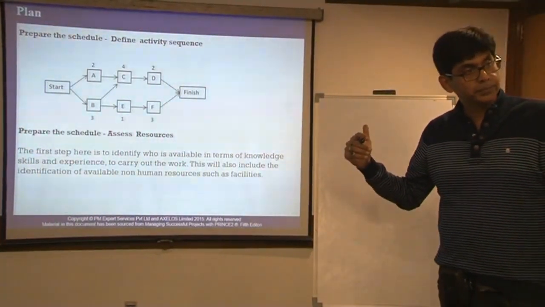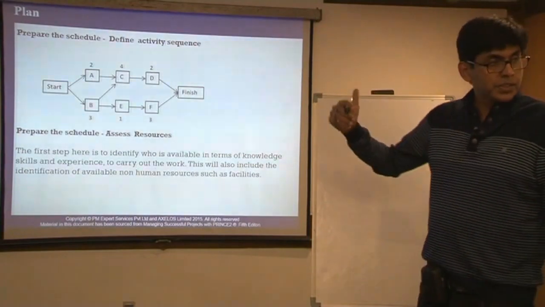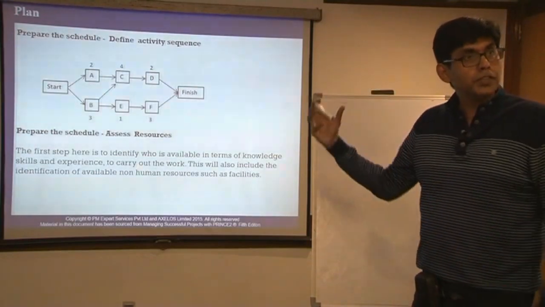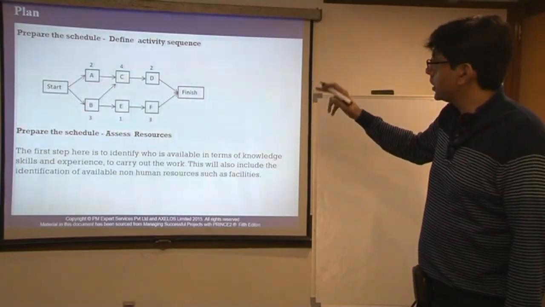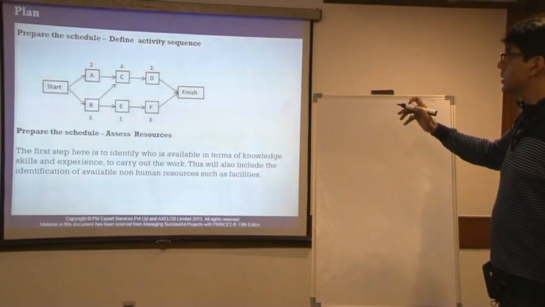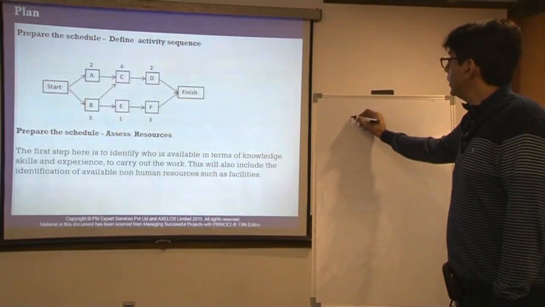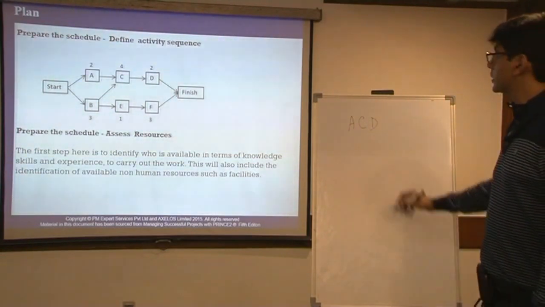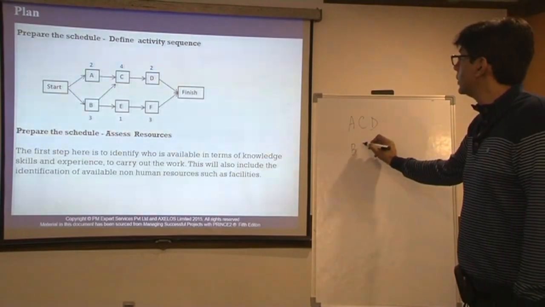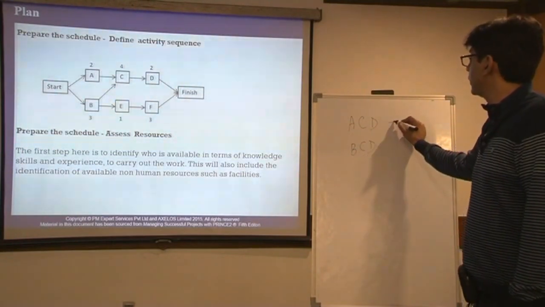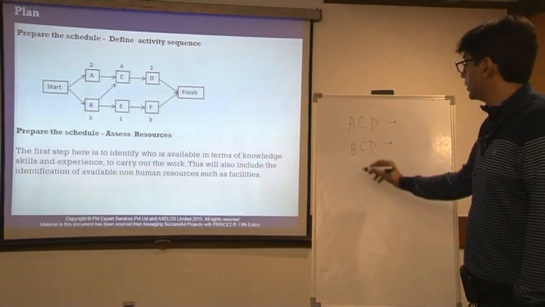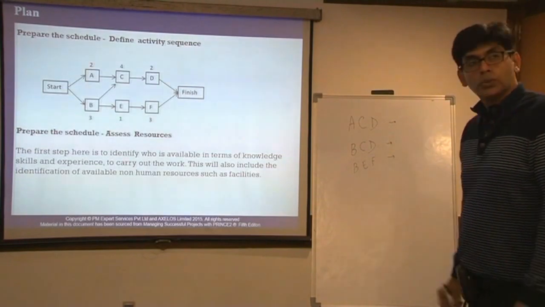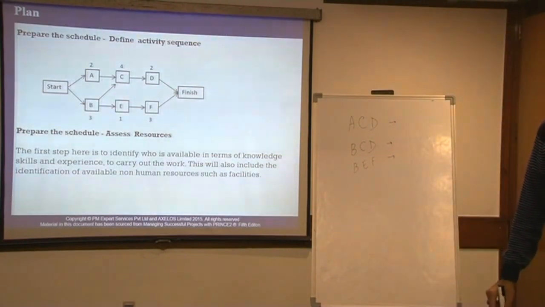Using the project network diagram. The diagram that you're seeing in front of you on the screen depicts all the activities from start to end of a project. Now there are various paths here from start to end. One of the paths is A, C, D. Another path is B, C, D. The third path is B, F. Can you see any other path from start to end? So there are three paths.